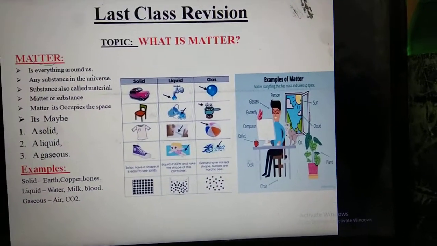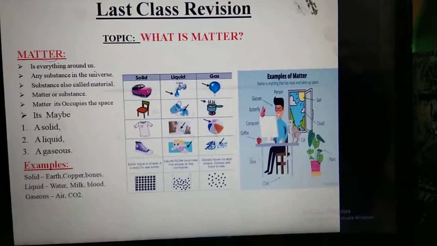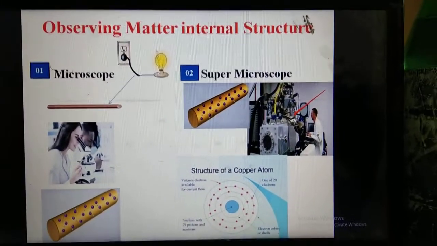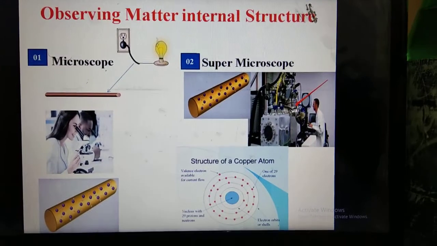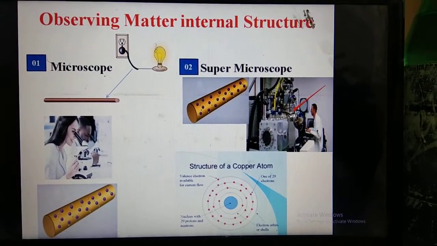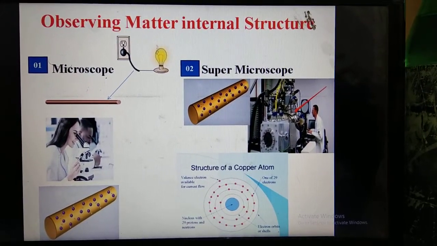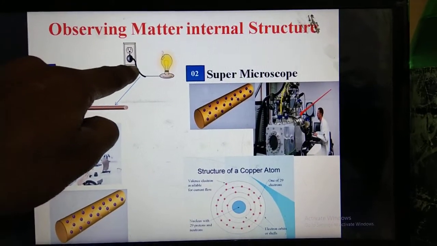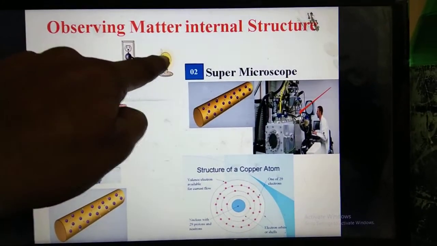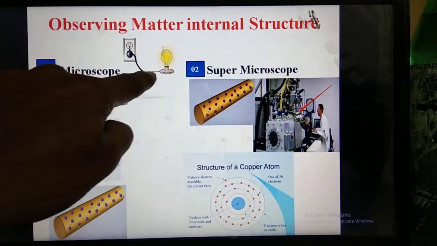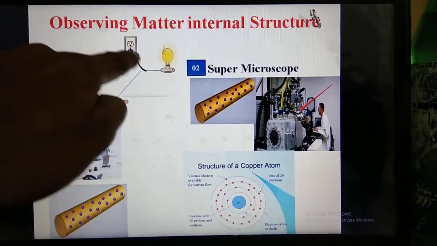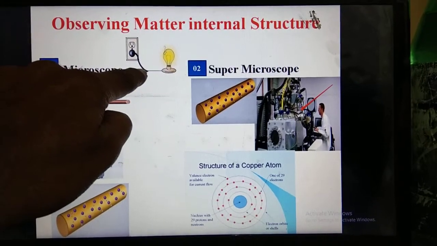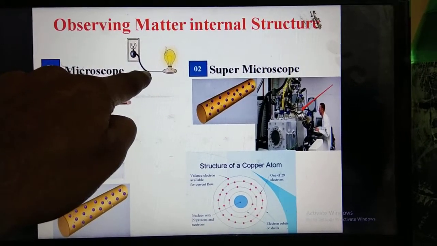This is a very small overview, and we have seen this already. This is observing the internal structure of matter at our home. We plug this into the socket and we get light, but we don't know what is happening inside this conductor and wire, or what the internal structure of this conductor is.